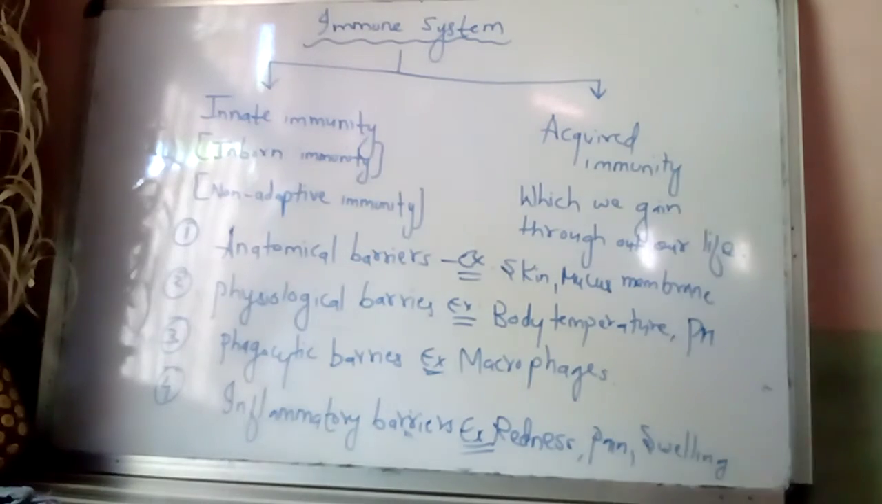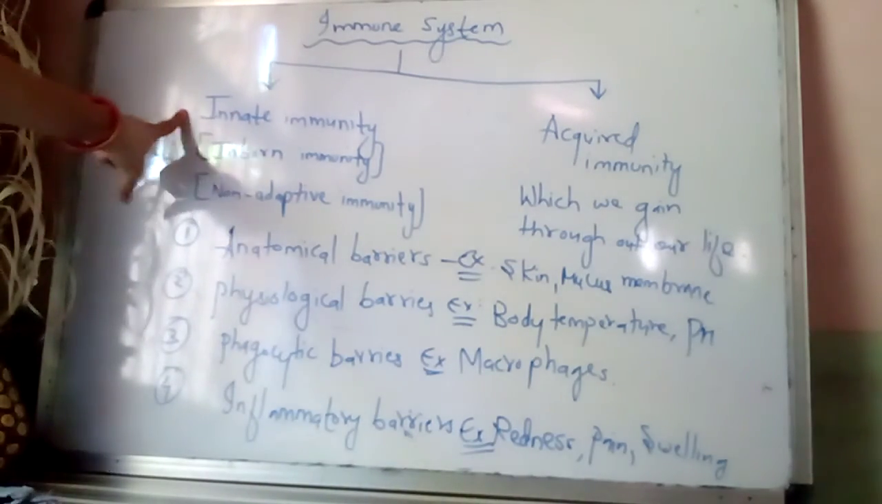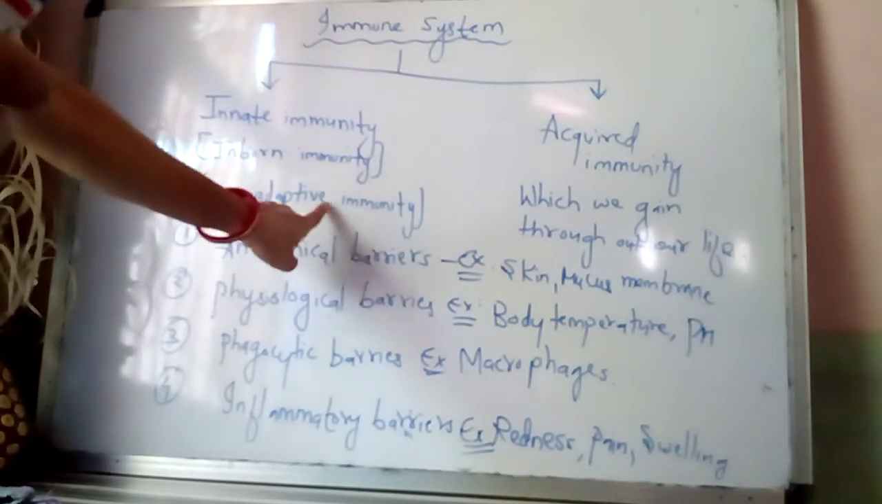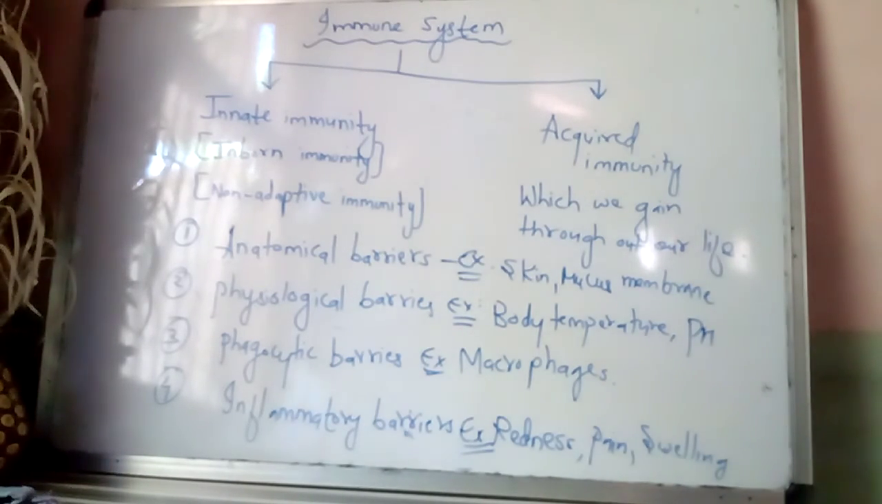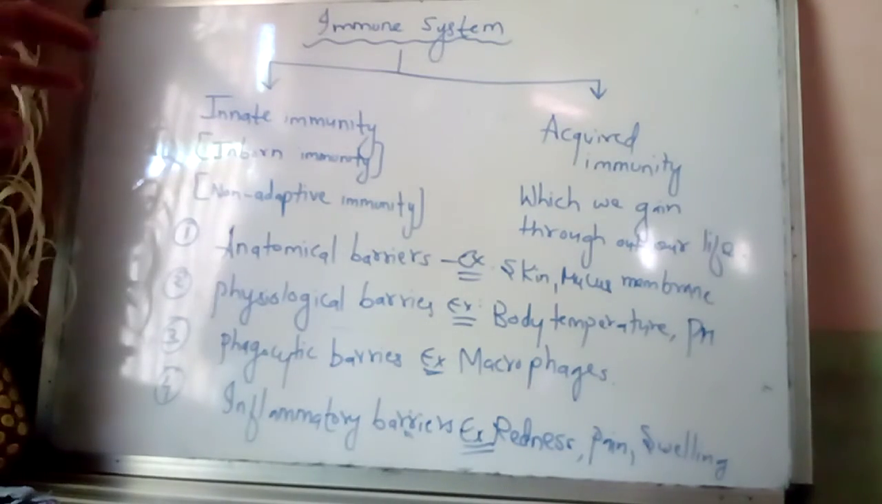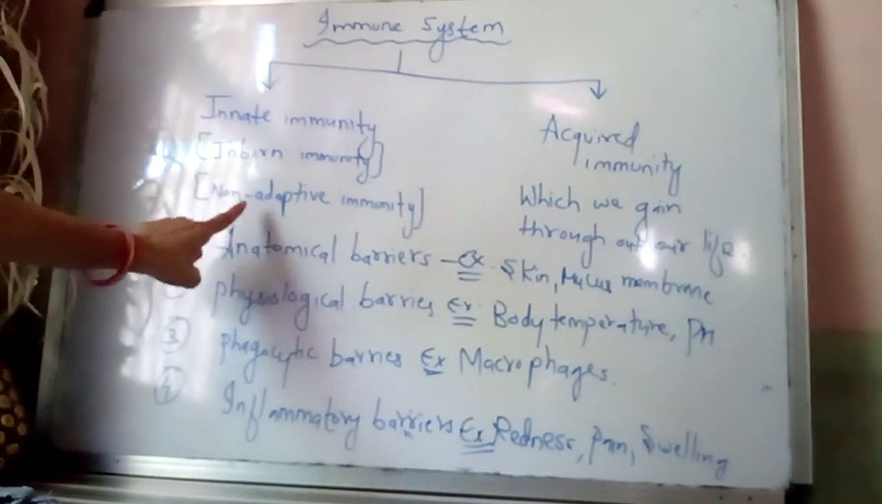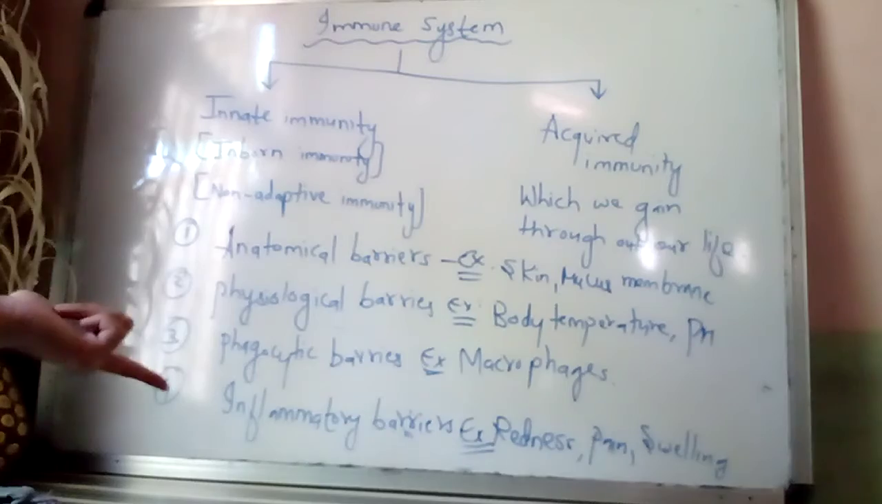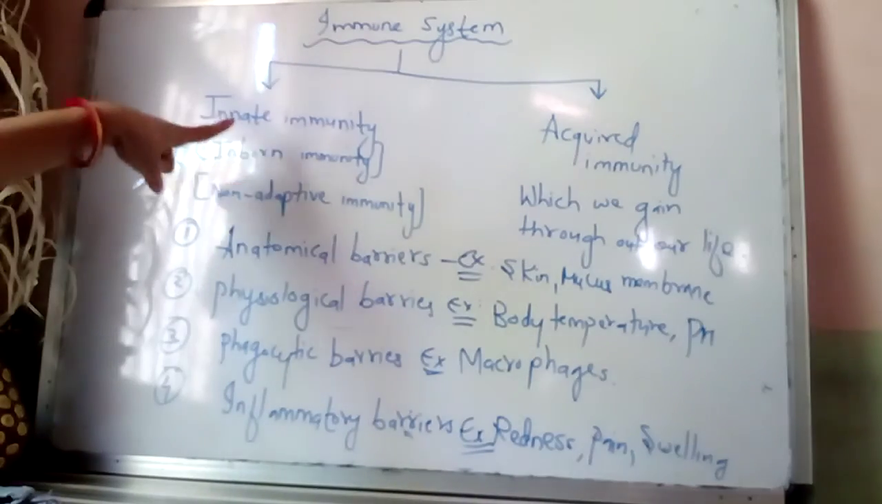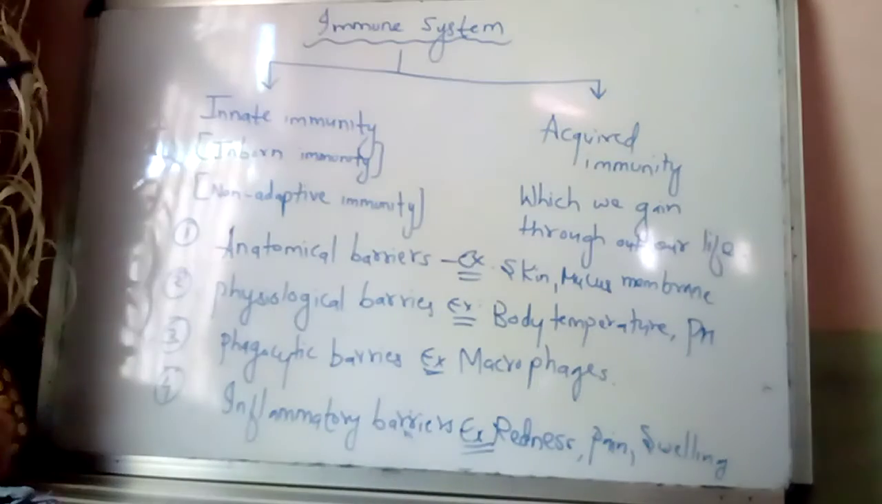So these are the barriers of innate immunity, and hence it is known as non-adaptive immunity. Non-adaptive immunity means this kind of immunity is not specific to any particular kind of cell or any particular kind of infection. It attacks all different kinds of pathogen in the same way. Hence it is known as non-adaptive immunity. The action against the different kinds of pathogen is the same in innate immunity. It is known as inborn immunity because we possess this kind of immunity from our birth.